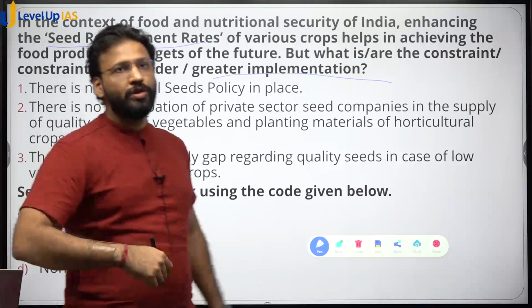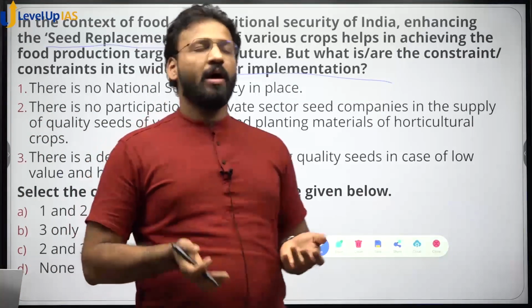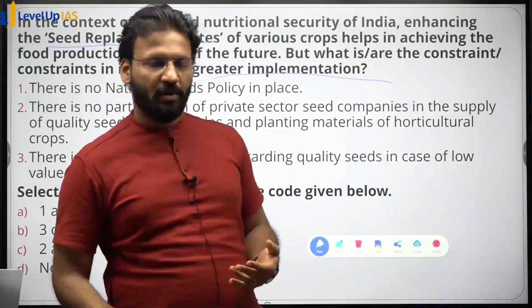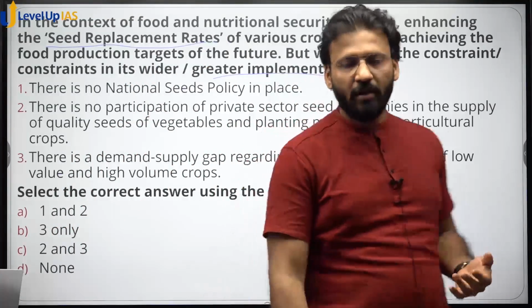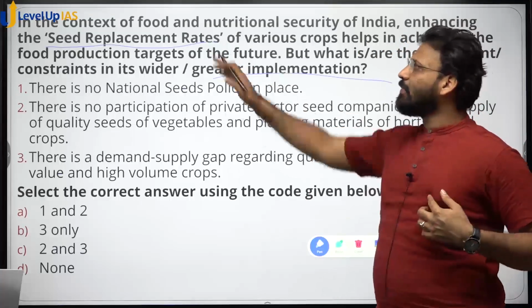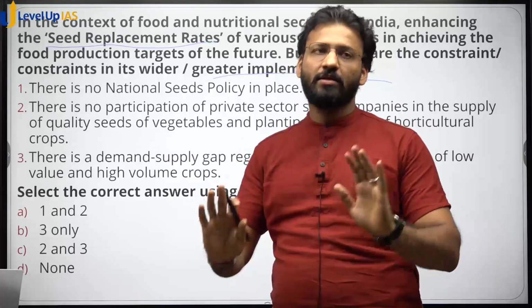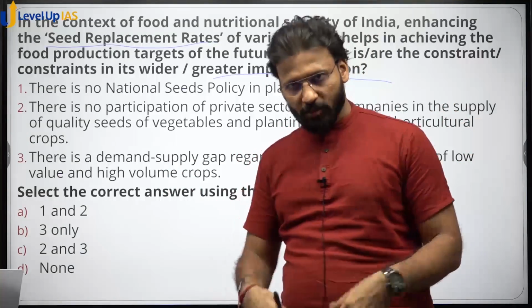So government wants to give the better seeds to the farmer, either through private agency or government companies, like there are seed research companies of the government. Okay, so this is a seed replacement rate. So they want to replace the farmer seed with the government producing or the high quality private company producing seeds.